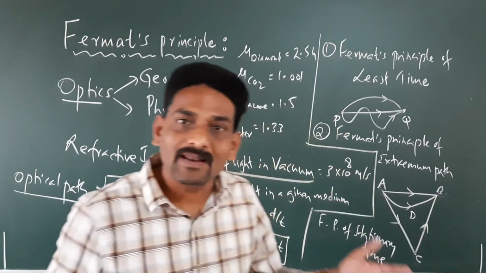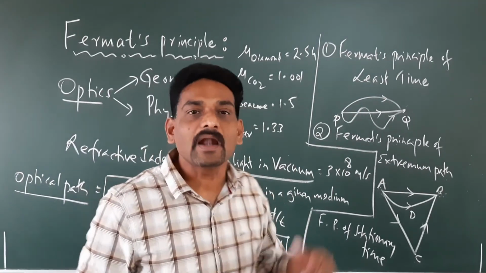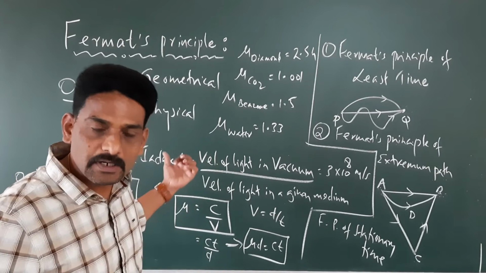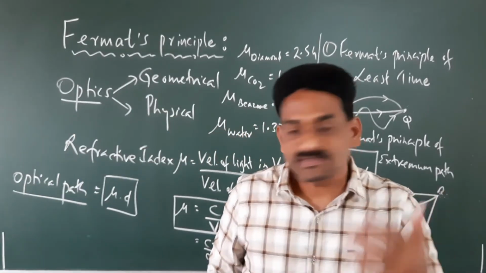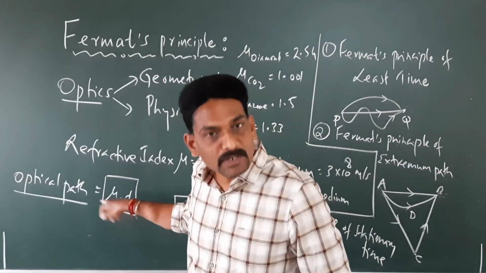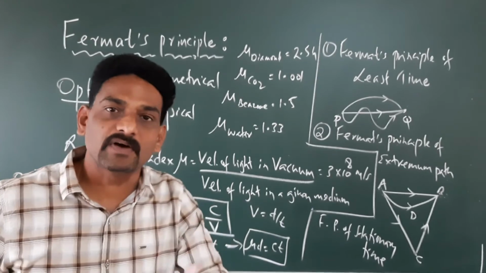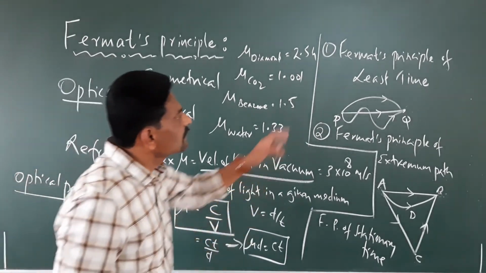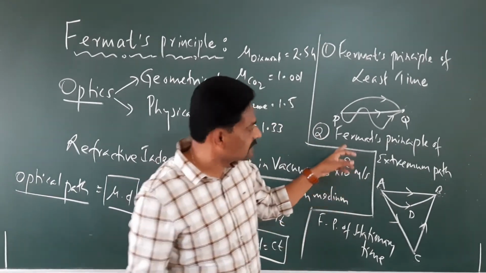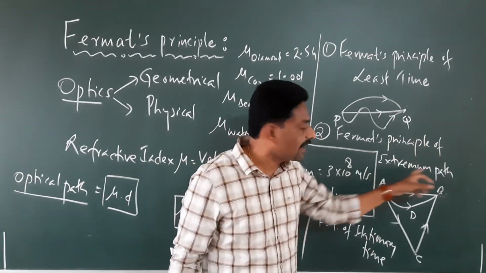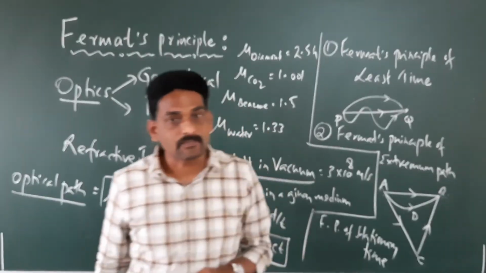Fermat's principle comes under geometrical optics, and we discussed one fundamental property, the refractive index, and the optical path. And we discussed the two forms of Fermat's principle: Fermat's principle of least time, and the second form, Fermat's principle of extremum path, or stationary time.